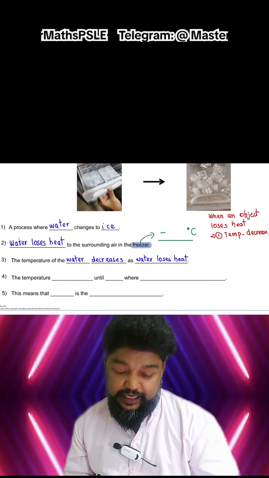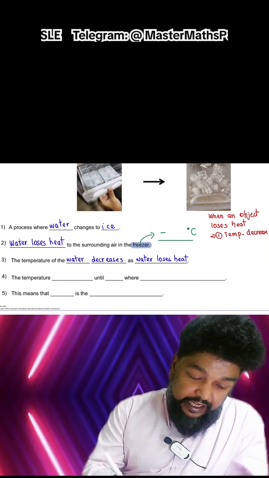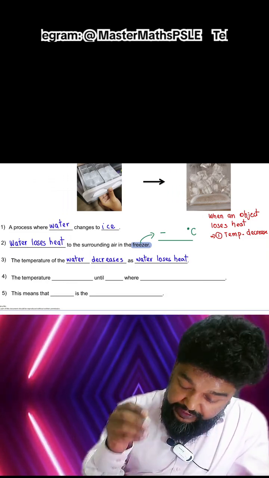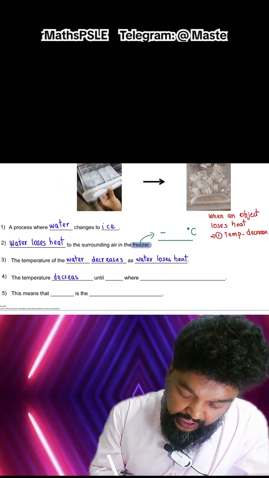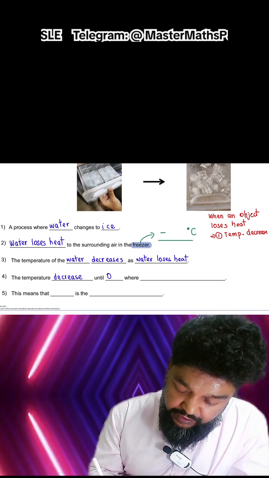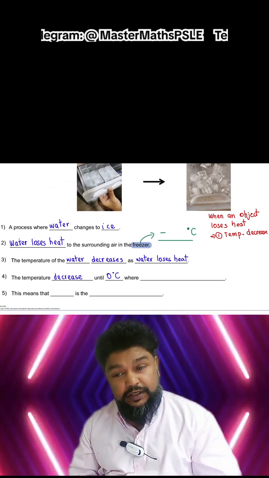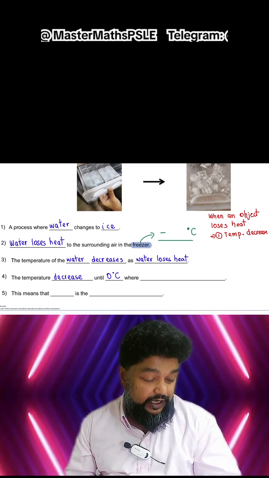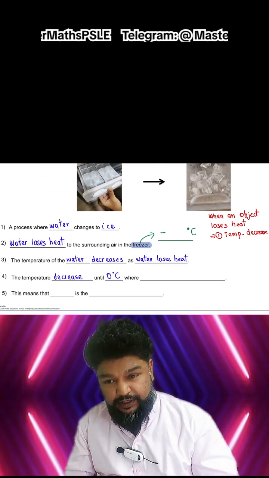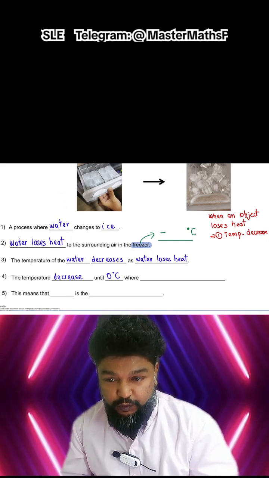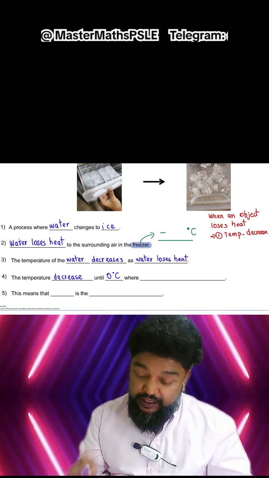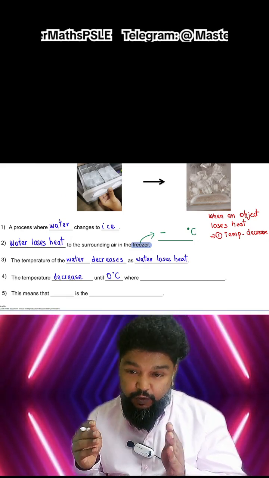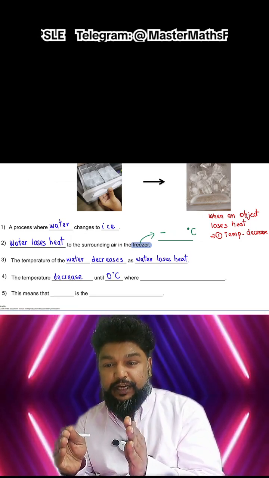The next thing that happens is actually this. The temperature of the water will continue to decrease until it reaches 0 degrees Celsius. Now 0 degrees Celsius is a pretty important number when it comes to water, right? At 0 degrees Celsius, all the water will start to become ice.